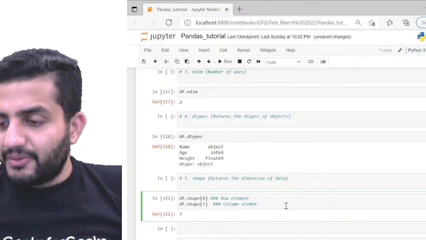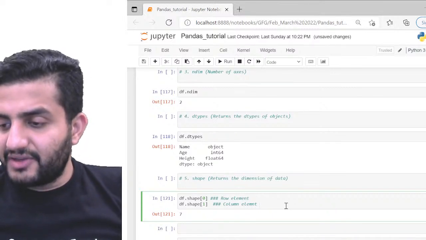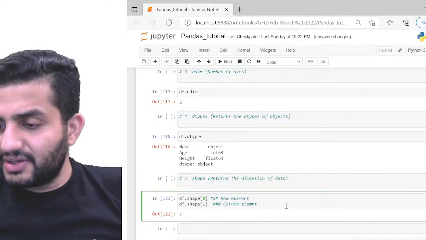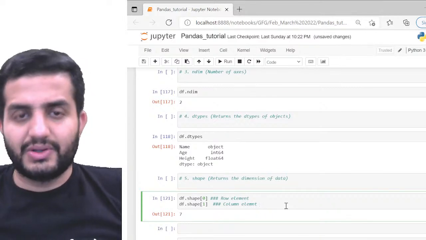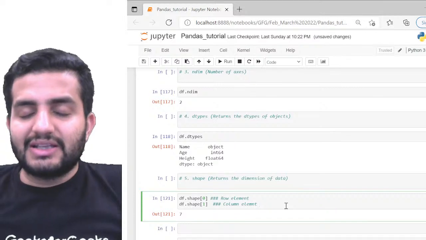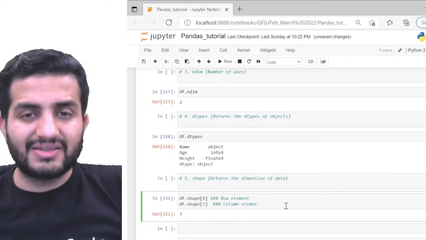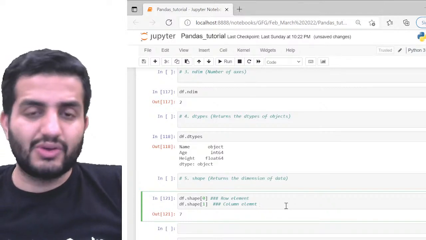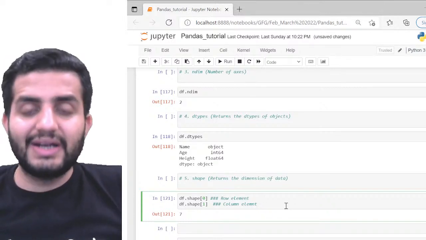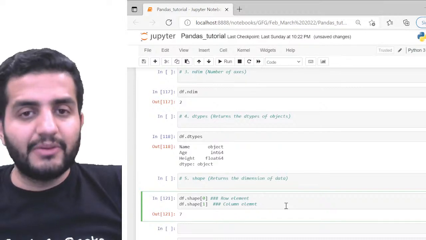Okay, so we have a question from Mahesh. He is asking the difference between ndim and shape. That's a very good question. See, dimension gives me the number of axes. Here the number of axes is by default 2, right? You have rows and columns, because it's a 2D data frame. So the number of dimensions will be 2.